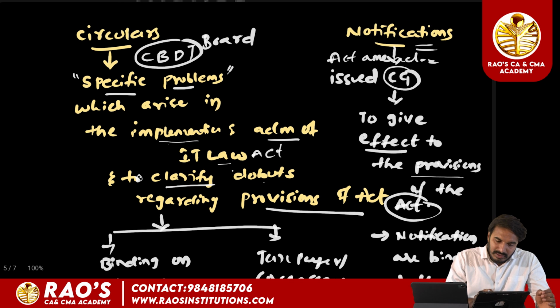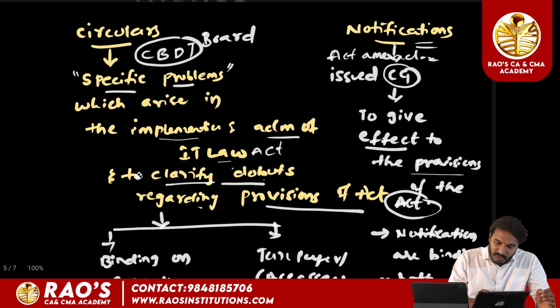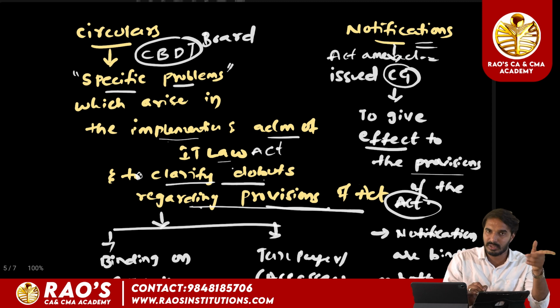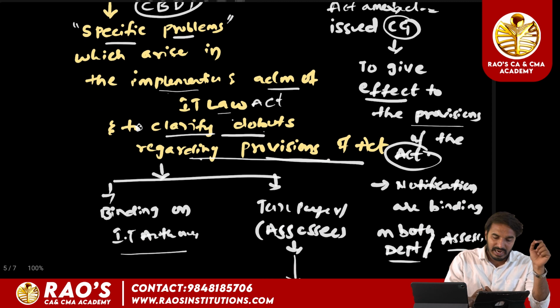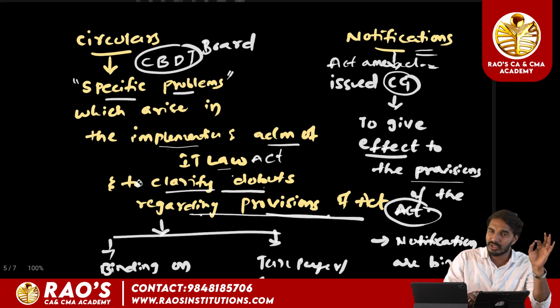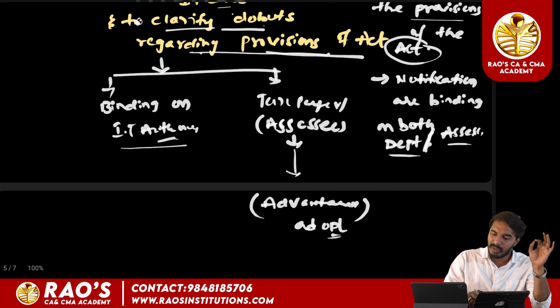So circulars are issued to clarify the doubts regarding the provisions of this Act, whereas notifications are issued to give effect to the provisions of this Act. It is a key difference between circulars and notifications. Circulars are binding only on income tax authorities, but the taxpayer need not be bound by the circulars issued by CBDT. He can take only the circulars which are beneficial to him. Whereas notifications are binding upon both the department as well as the assessee.